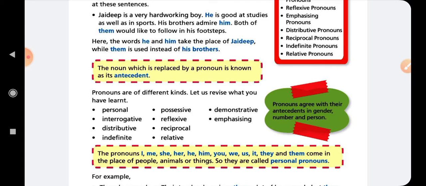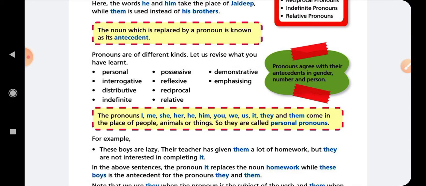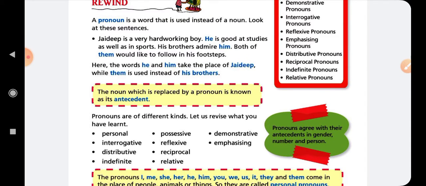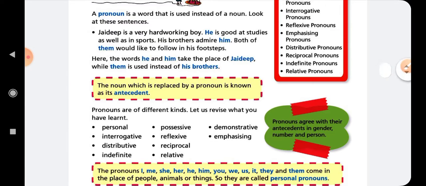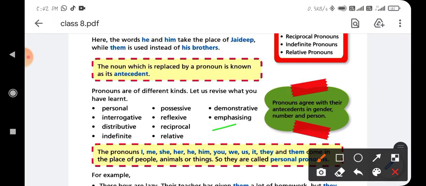Pronouns are of different kinds. Let's revise what you have to learn. Pronouns agree with their antecedents in gender, number and person. It means we can use the pronoun according to its antecedent, like gender, number and person, and we can divide pronouns into different kinds. For example: personal pronoun, interrogative pronoun, distributive pronoun, indefinite pronoun, possessive pronoun, reflexive, reciprocal, relative, demonstrative and emphasizing.